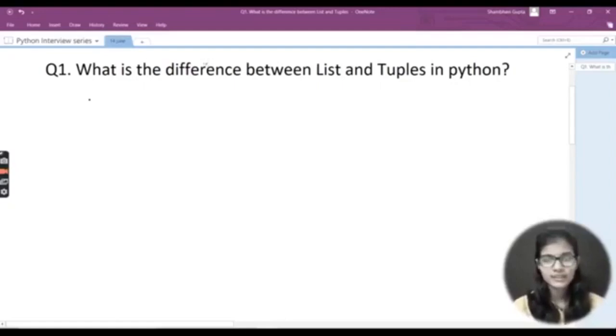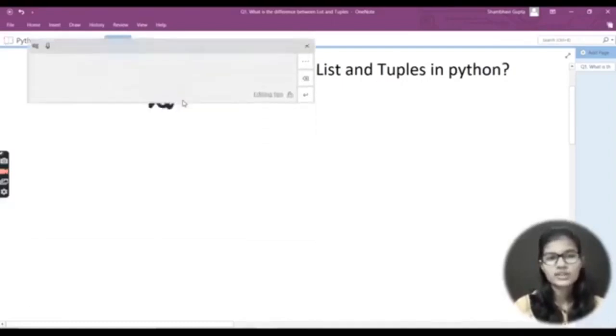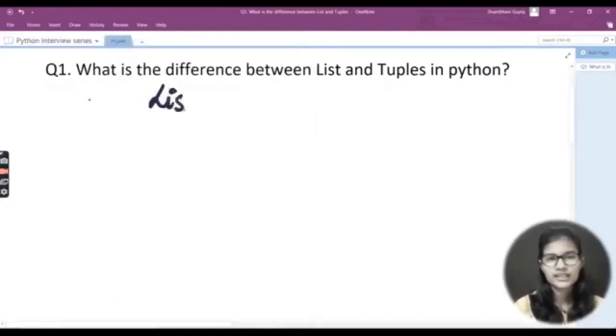So that particular thing I'm just going to let you know. I'll be telling you in what ways you need to give out the answers, what are the things which you need to give, and what are the most asked questions in the Python interviews. So let's get started without wasting time. Here goes my very first question: what is the difference between a list and a tuple?